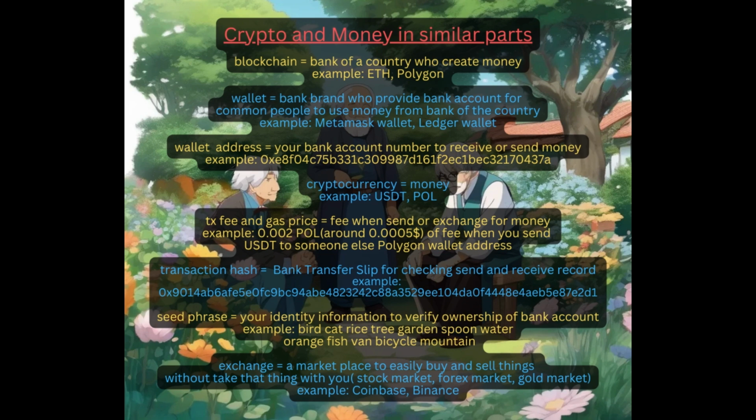Example: 0x9014AB6AFE5E0FC9BC94ABE48232242C88A3529EE10F4448E4AEB5E87E2D1. Seed phrase is your identity information to verify ownership of the bank account. Example: bird cat, rice tree garden, spoon water orange fish, van bicycle mountain.